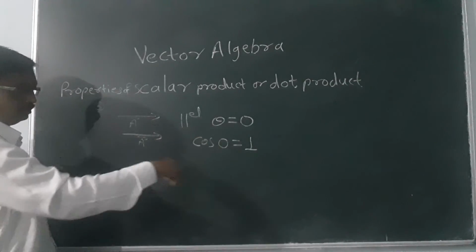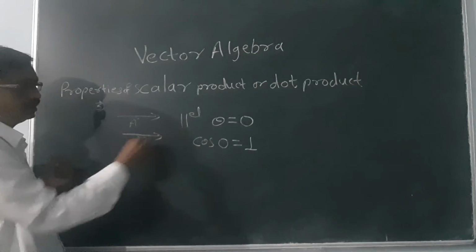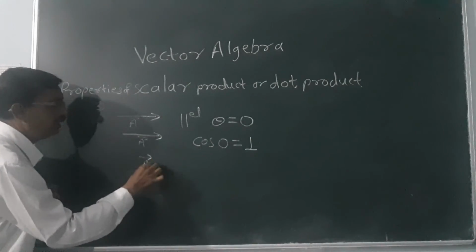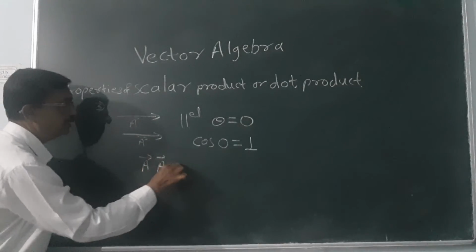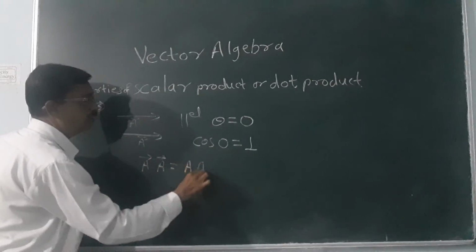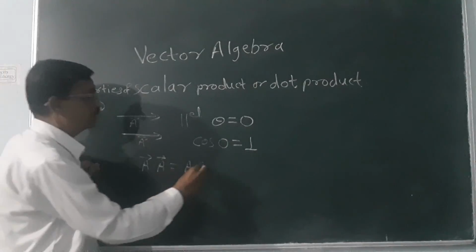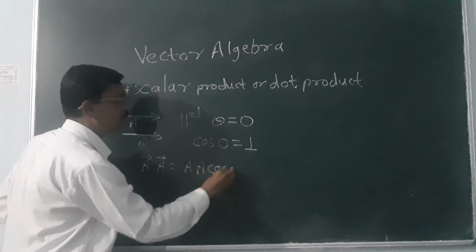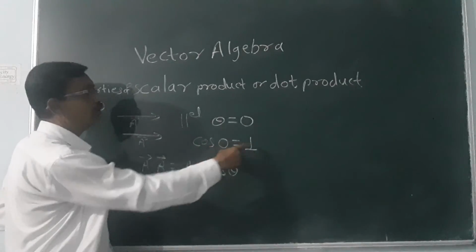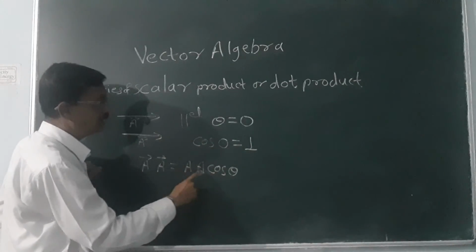By using this mathematical background, vector A dot vector A is equal to A into A cos theta. Cos theta becomes cos 0, which is 1.